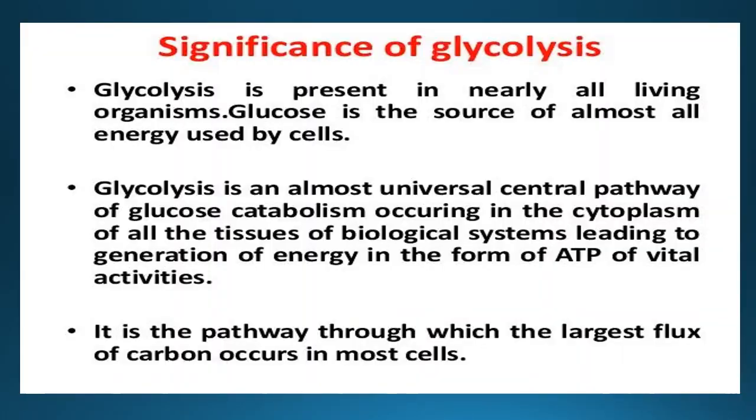Significance of glycolysis. Glycolysis is present in nearly all living organisms. Glucose is the source of almost all energy used by the cell. Glycolysis is an almost universal central pathway of glucose catabolism occurring in the cytoplasm of all the tissues of biological systems, leading to generation of energy in the form of ATP for vital activities. It is the pathway through which the largest flux of carbon occurs in most cells.